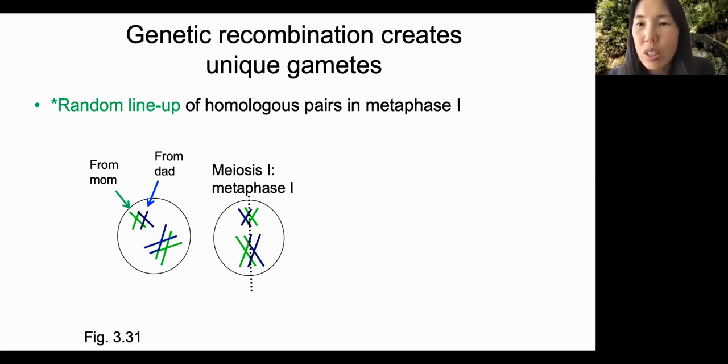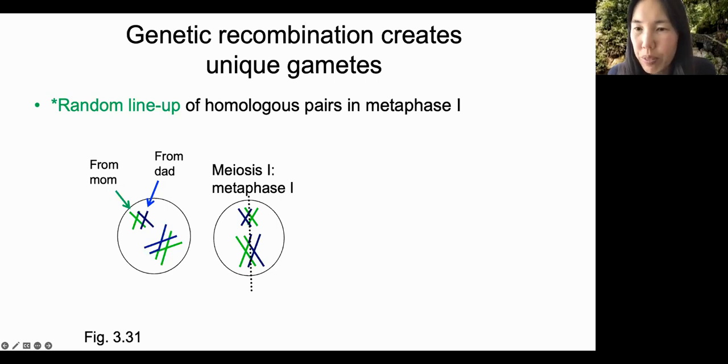One way it occurs is during metaphase of meiosis 1. The green chromosomes are from mom, the blue chromosomes are from dad. In metaphase, homologous pairs from mom and dad line up randomly. It doesn't matter if mom's chromosomes are on the left or right, and vice versa for dad.